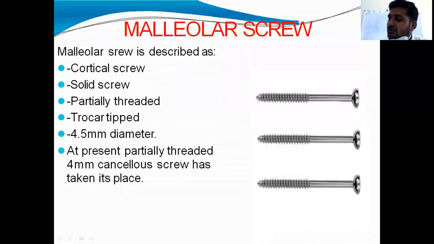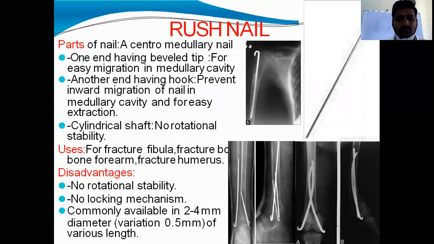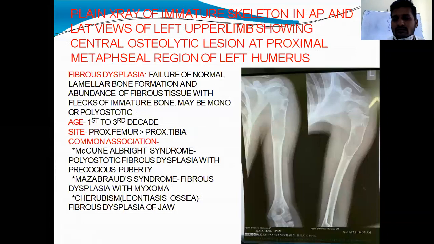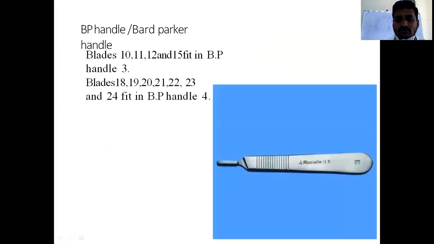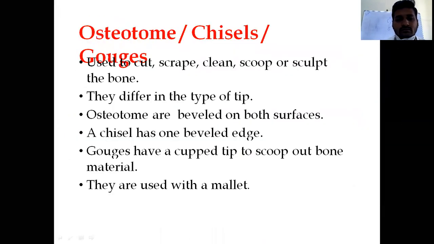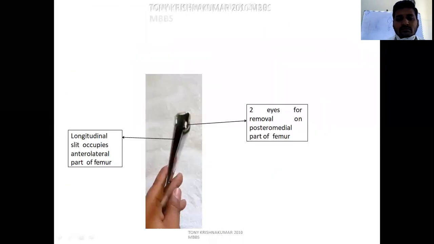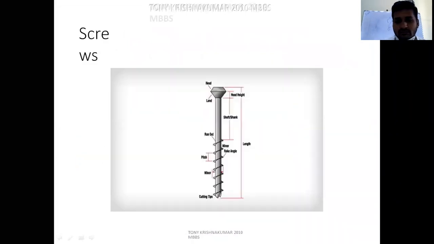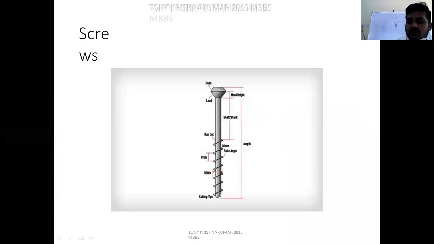What is the difference between cortical screws and cancellous screws? For this, first we have to know the parts of the screw. This picture shows parts of the screw.